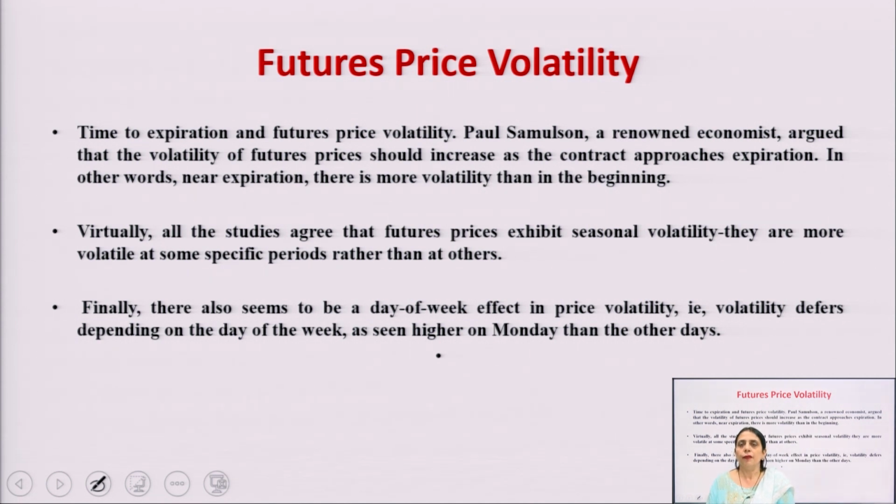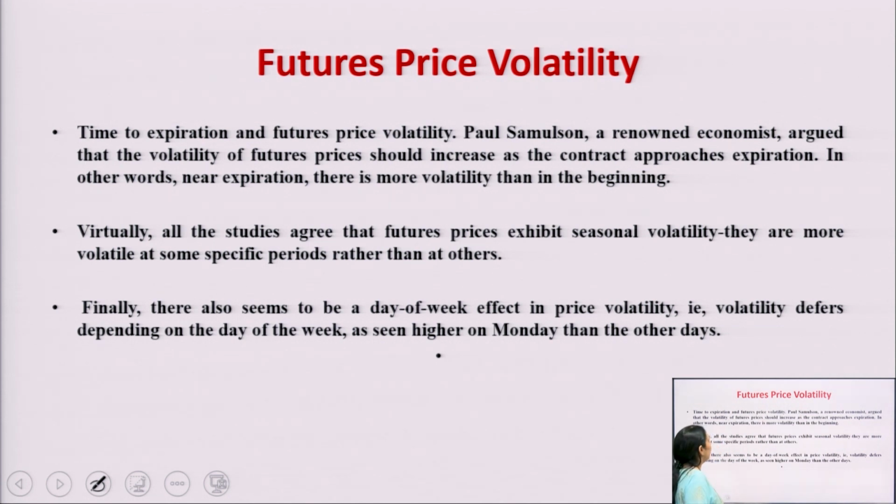On Monday, higher volatility has been seen, but on Thursday, less volatility is seen, and the prices of the options decline, and the futures also have low volatility as compared to Monday.